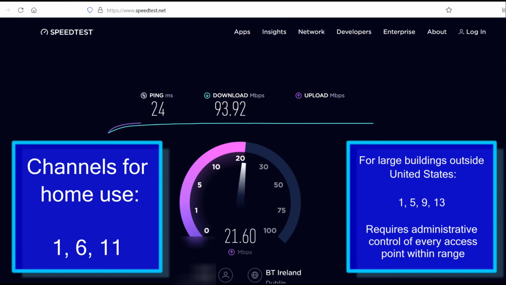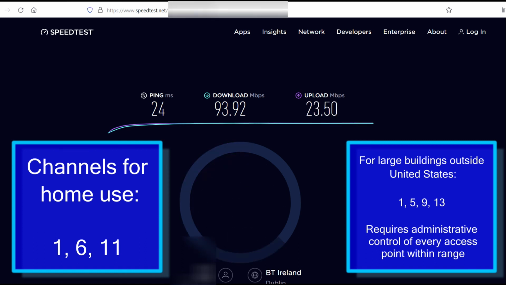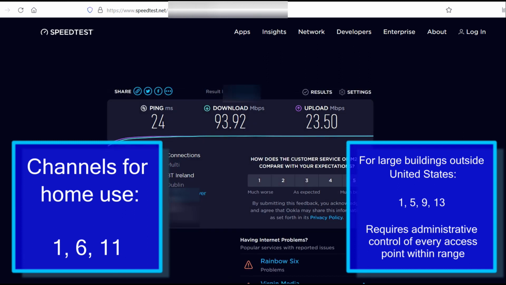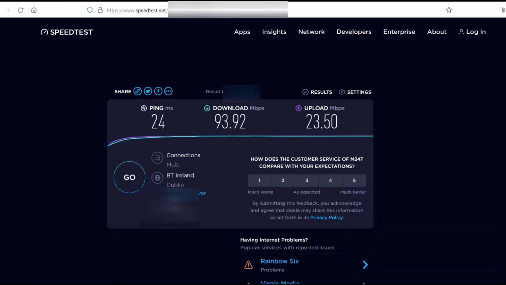Outside the United States, it is possible to implement a scheme using channels 1, 5, 9 and 13, as these channels don't overlap by enough to cause much interference. You would need to change the channel on every access point in the area in order to see a benefit from the 4-channel scheme. This makes it suitable for large office buildings or hotels, for example, but is not often practical in the home.